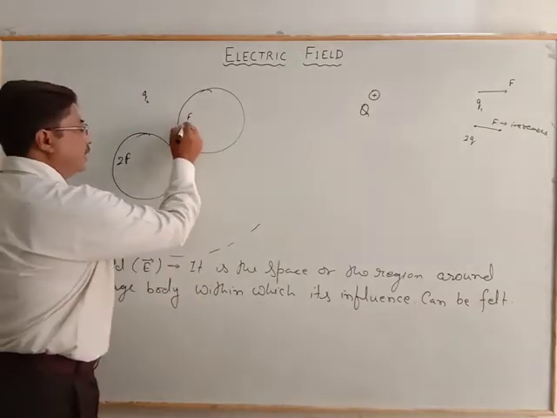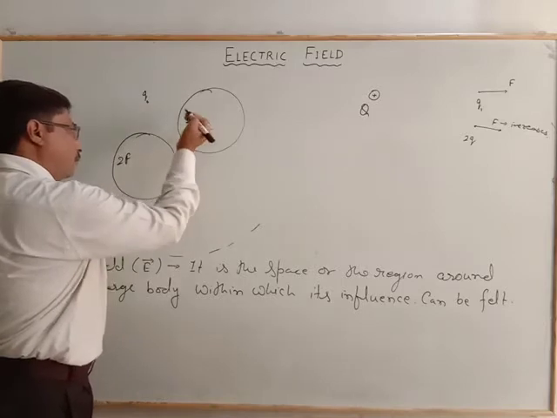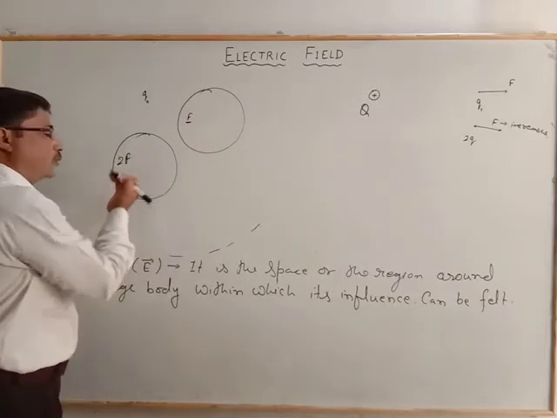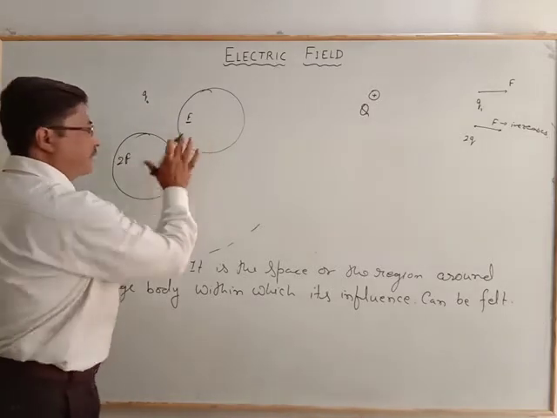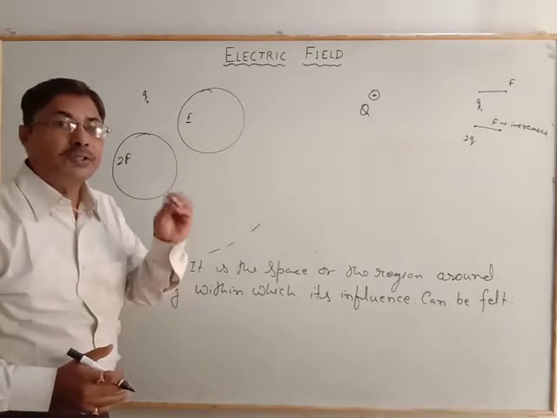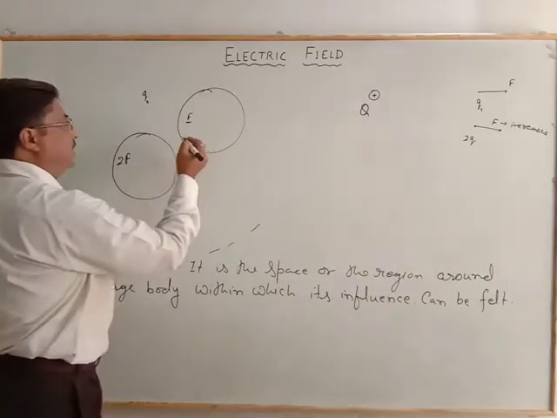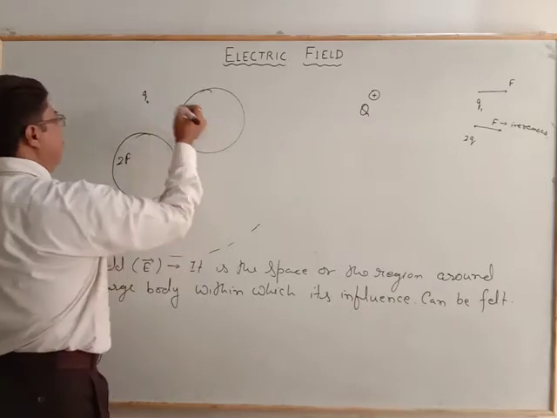Here the force is F, here the force is 2F. It itself represents the strength of the field.